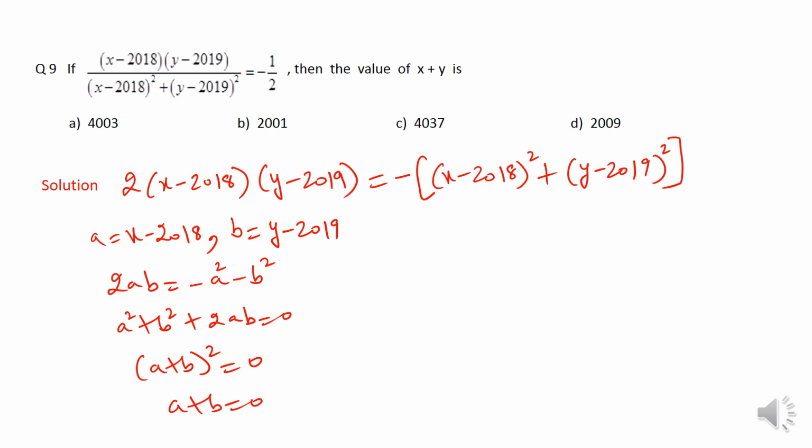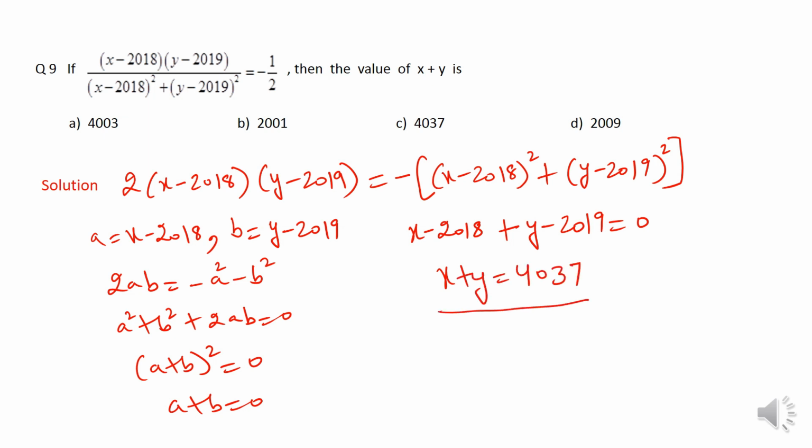Now what is a? A is x minus 2018, which we assumed. B is y minus 2019. Their sum is 0. So from here, what is x plus y? X plus y comes as 4037. So this is the right answer.